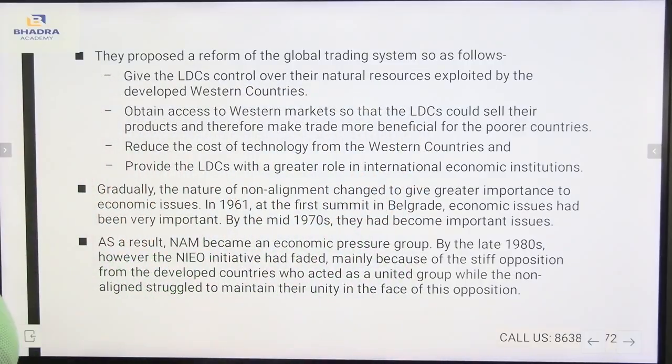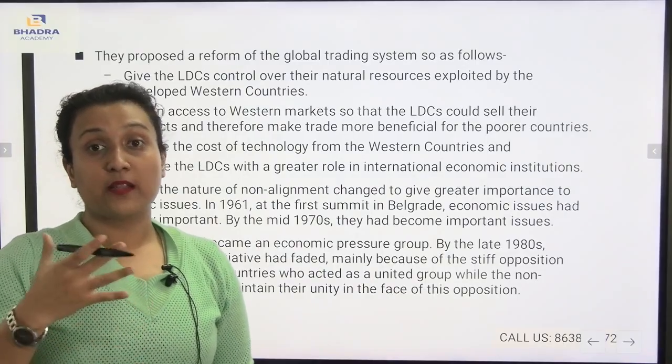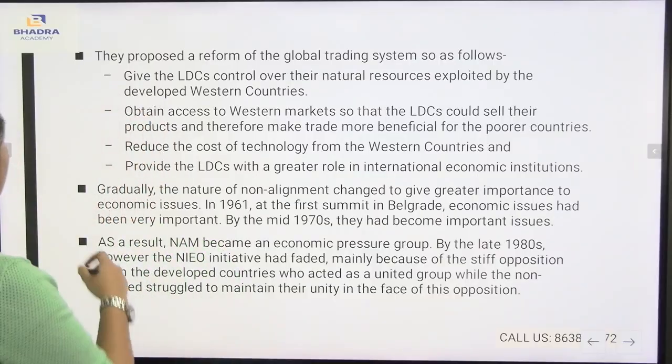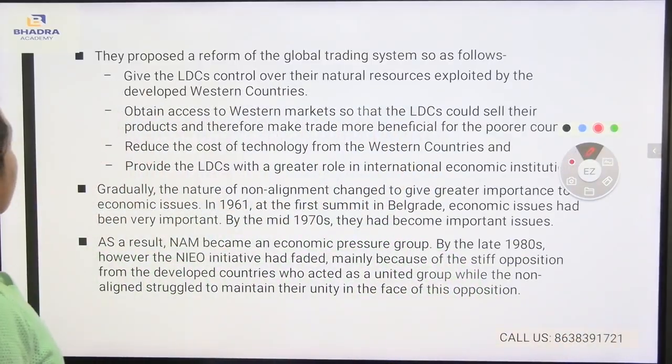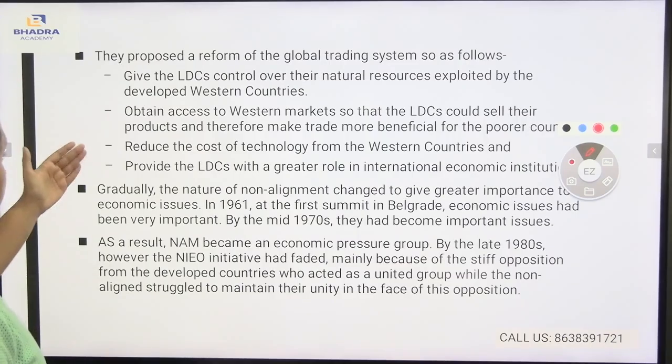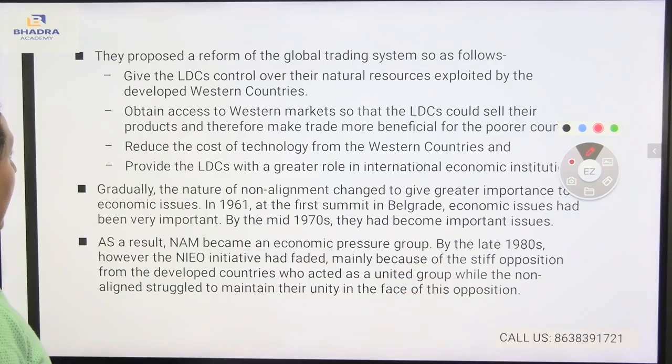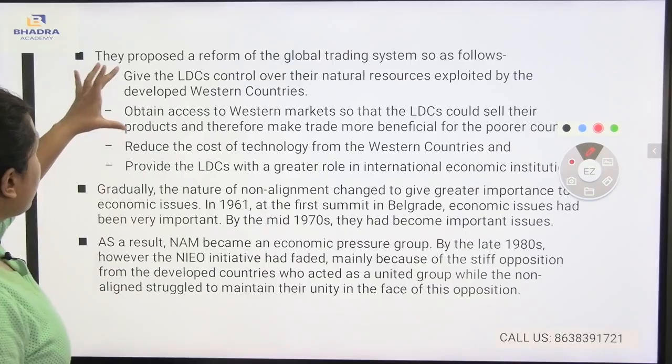Now, they proposed a reform of the global trading system. What are the propositions that have been proposed? Here you see. First, give the least developed countries control over their natural resources exploited by the developed Western countries. Let me read you the points. Second, obtain access to Western markets so that LDCs could sell products and therefore make trade more beneficial for the poor countries. Let me explain these two points.